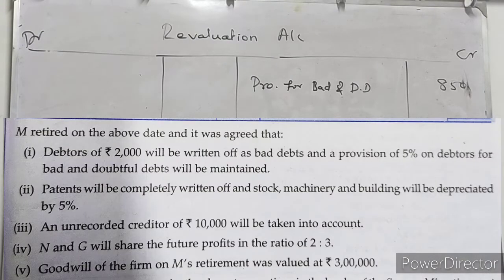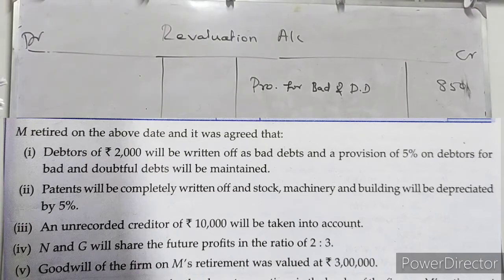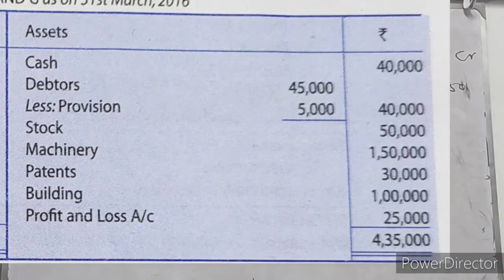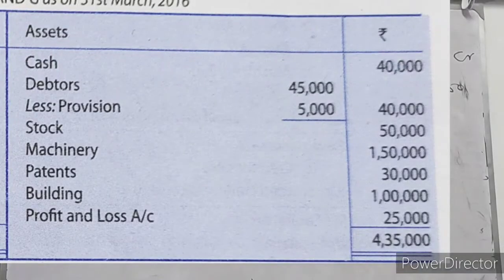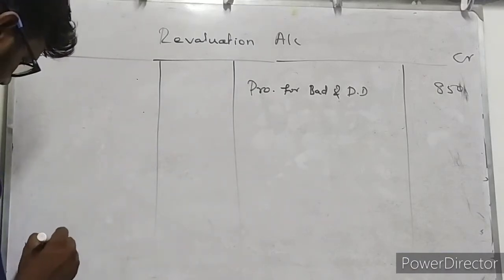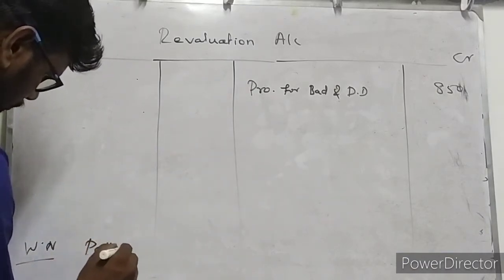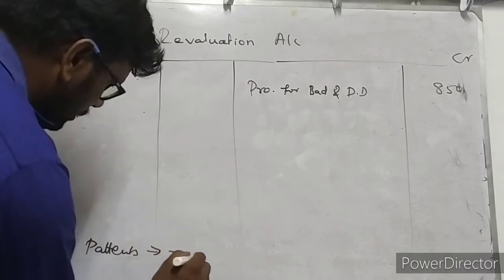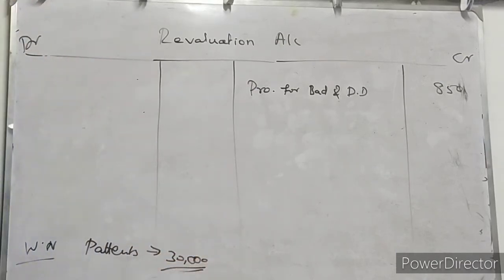Then second information is patents will be completely written off, and stock, machinery and building will be depreciated by 5%. So patents is completely written off as per the balance sheet. You know the meaning of patent? Patent is an intangible asset. Its value is 30,000 rupees as per the balance sheet, completely written off now.